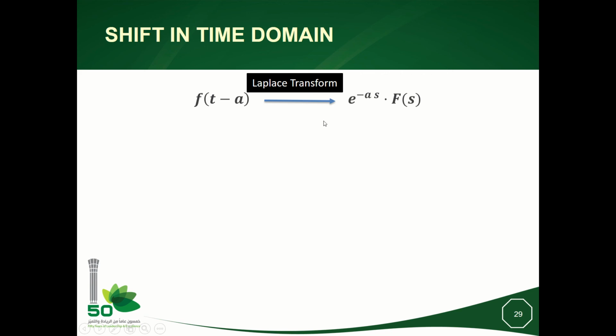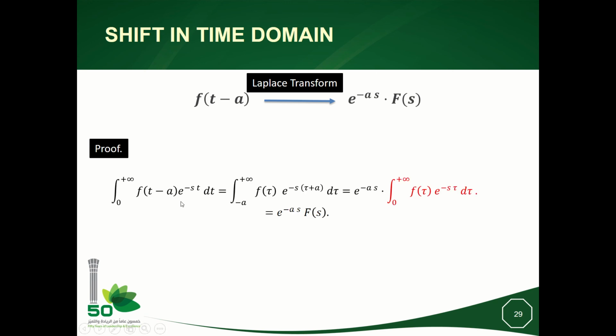And we have another remark that the sign is preserved. It means if I have here minus a, I will have also minus s here, which is not the case when I multiply the function by an exponential function. And we have the shifting in the time domain resulting in an exponential with the same minus a that I have in the delay of the function f.